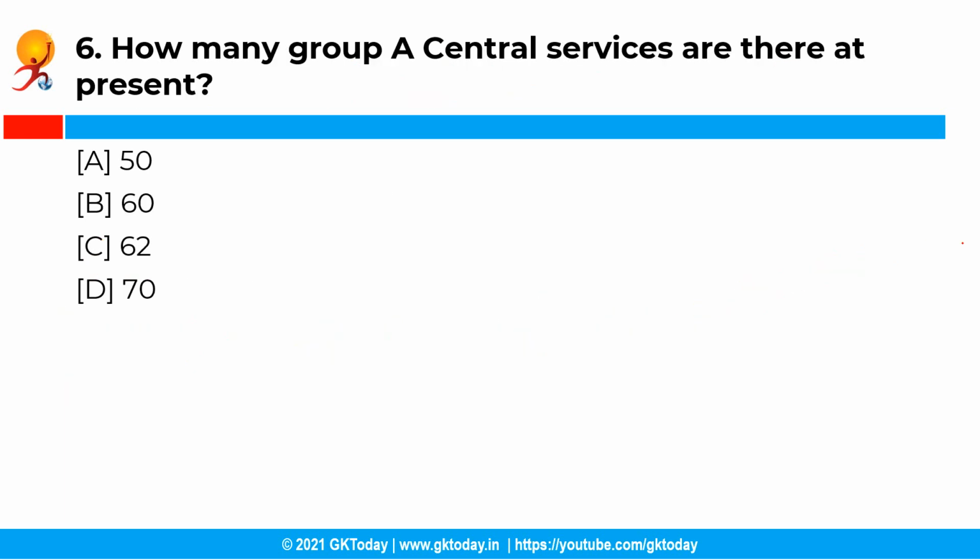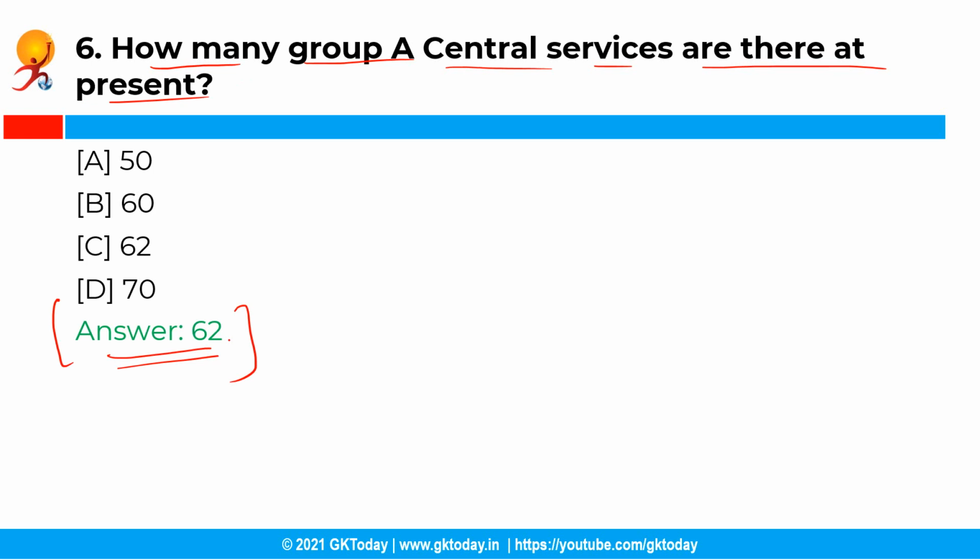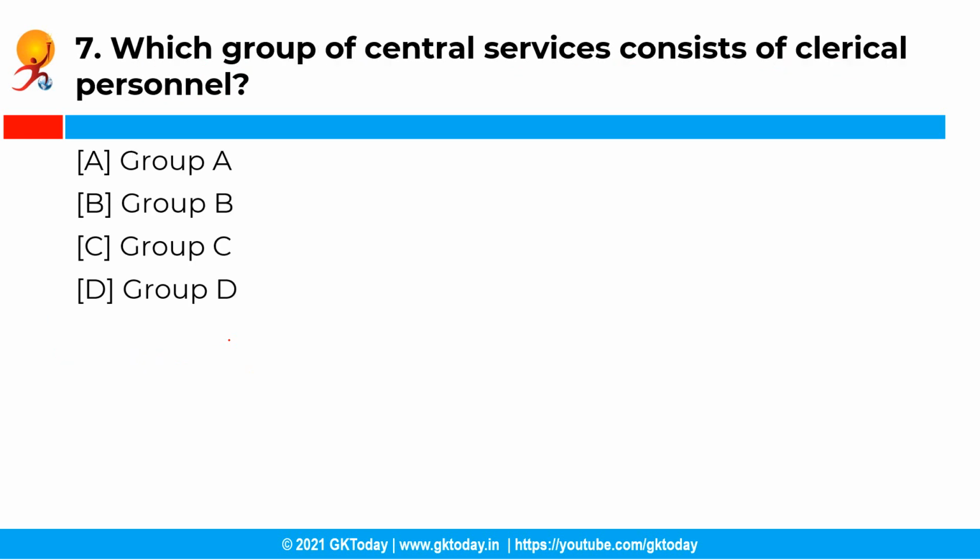Now the next question is, how many Group A central services are there at present? So you have the following options and the correct answer is option C, that is 62. Presently there are 62 Group A central services. Some of them are Central Engineering Service, Central Health Service, Central Information Service, Central Legal Service and Central Secretariat Service, etc.